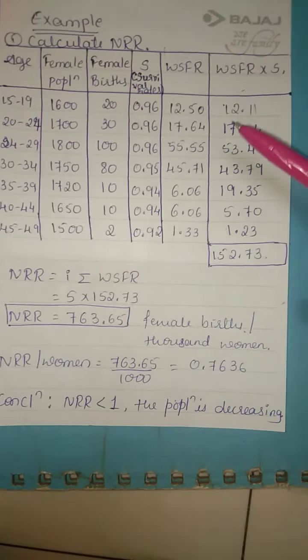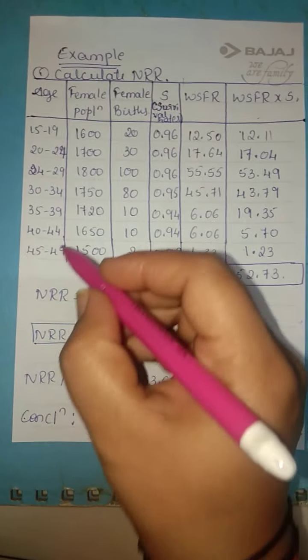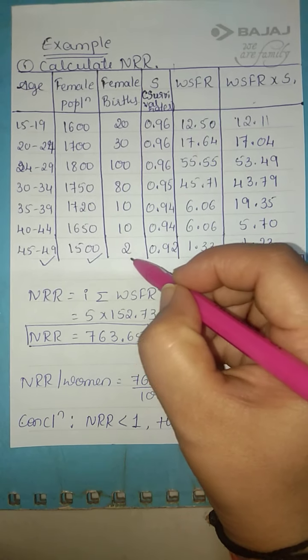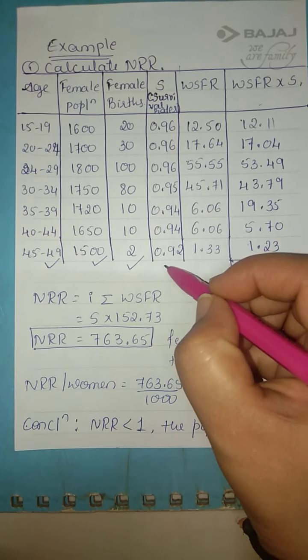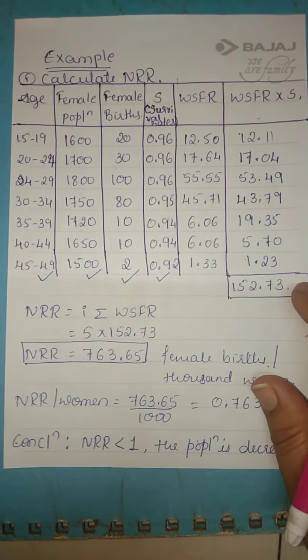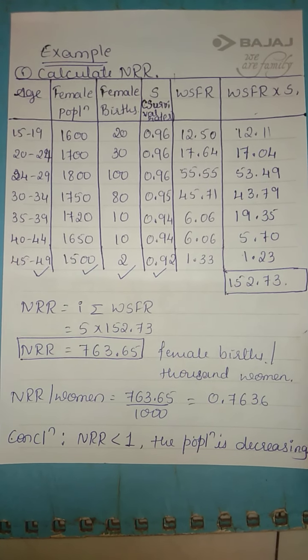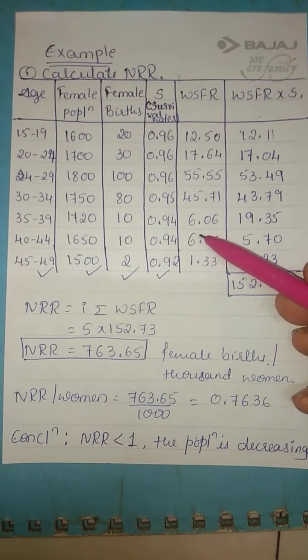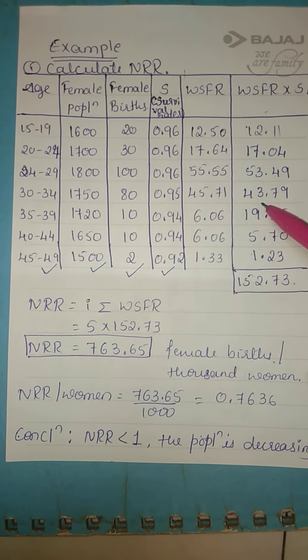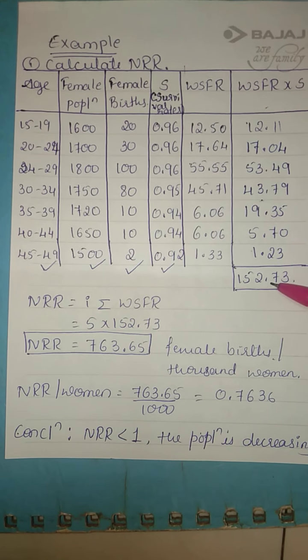I have considered an example. They have given you age group 15 to 49, female population, female births, and survival rates. You are supposed to find out WSFR, then multiply these two columns, and get the total of this.